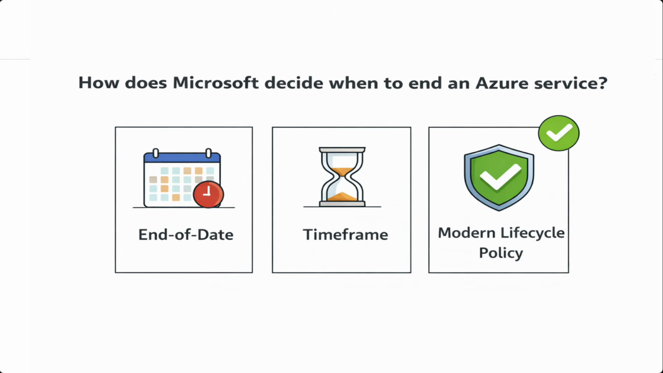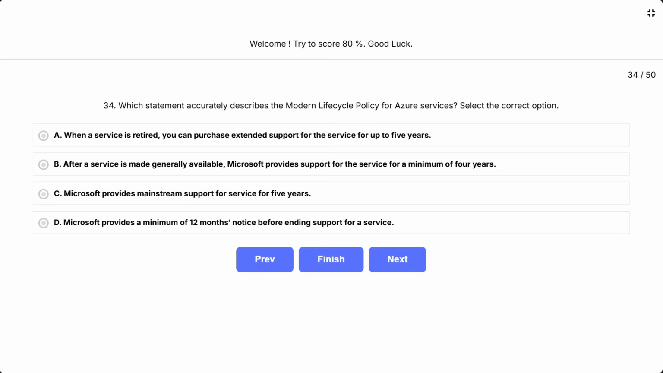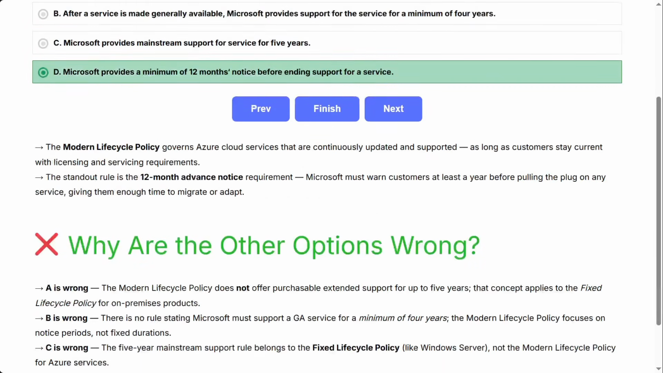This question tests whether you know the specific rules Microsoft follows when it decides to retire or end support for an Azure service. The key phrase is modern lifecycle policy. This is different from the fixed lifecycle policy, so don't mix them up. The correct answer is D. Microsoft provides a minimum of 12 months notice before ending support for a service.